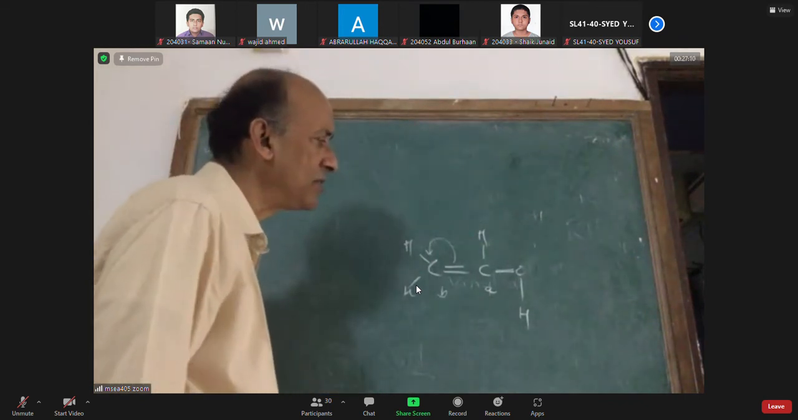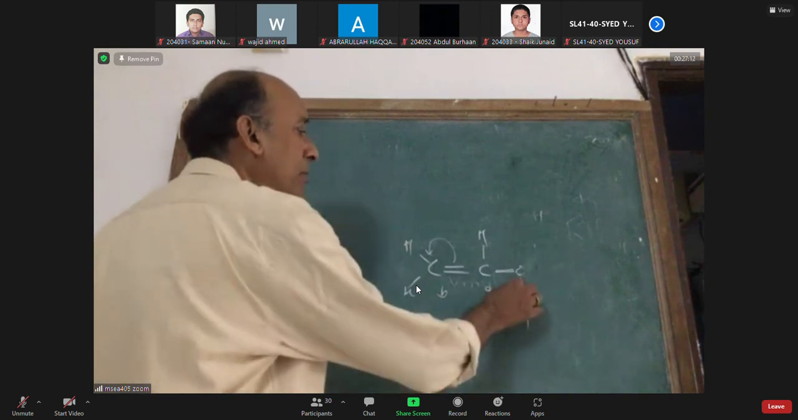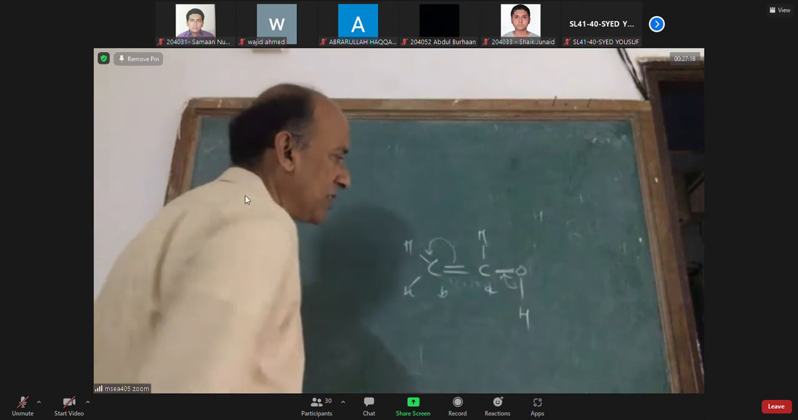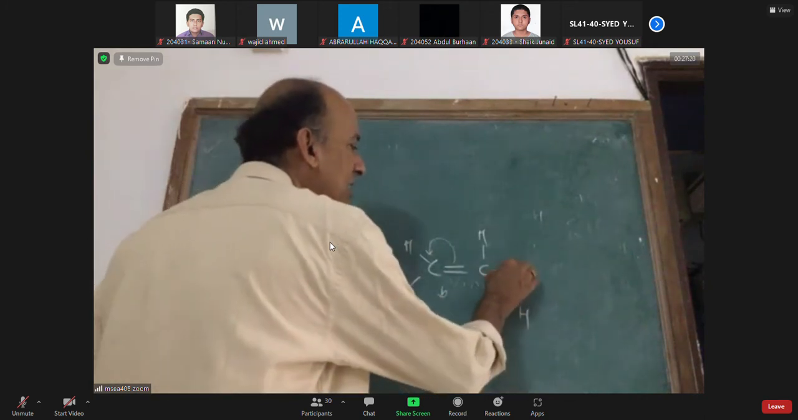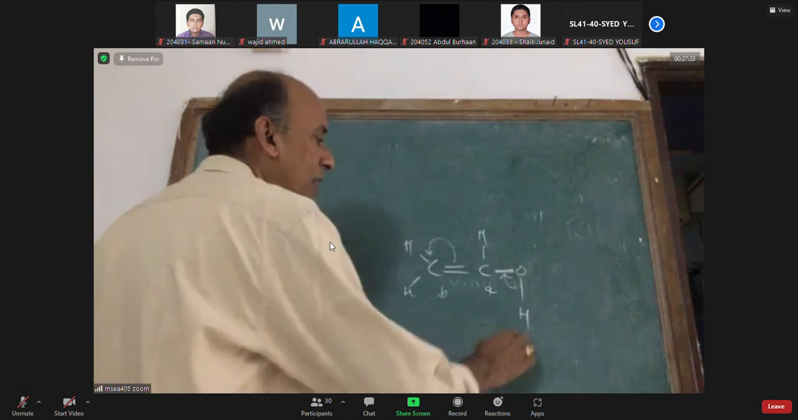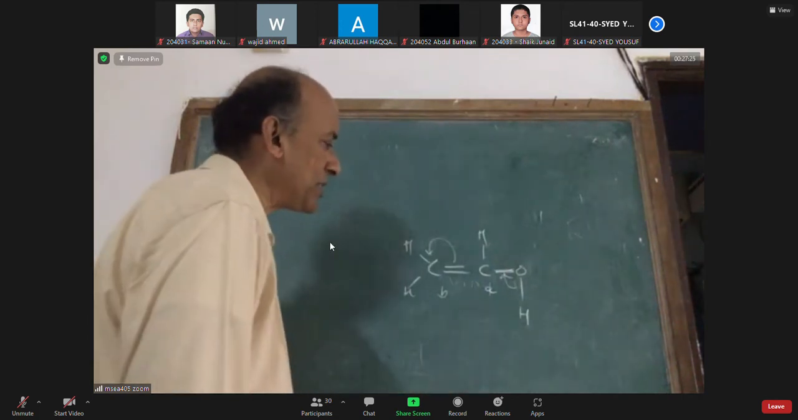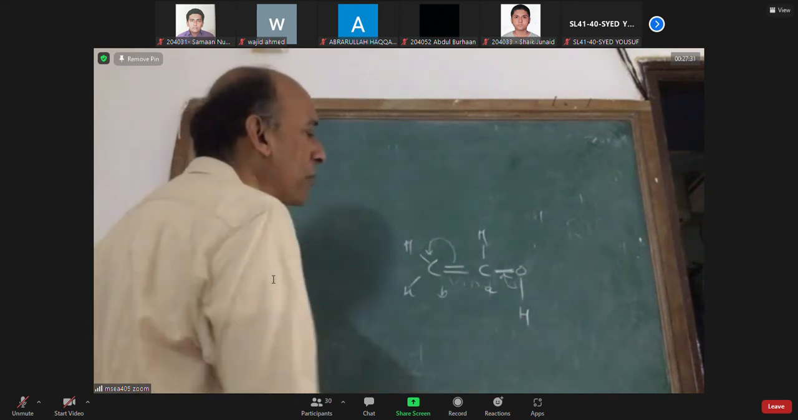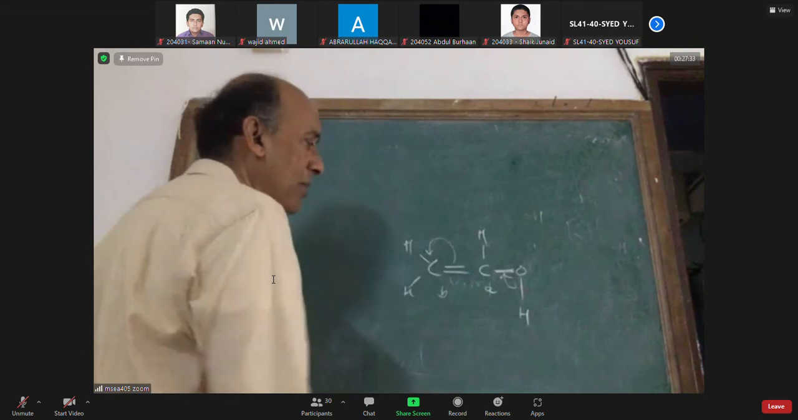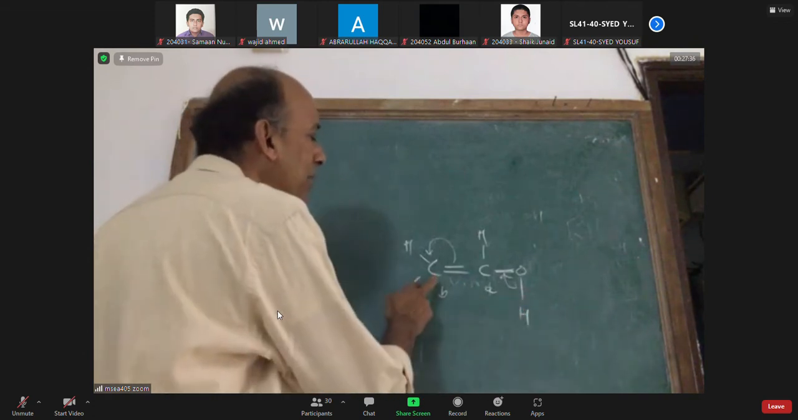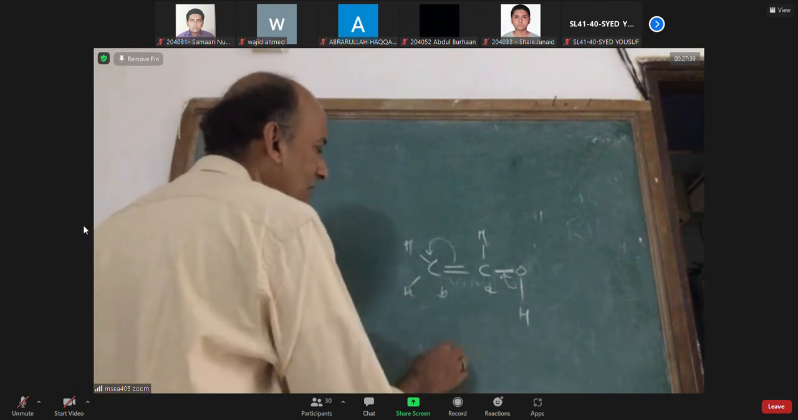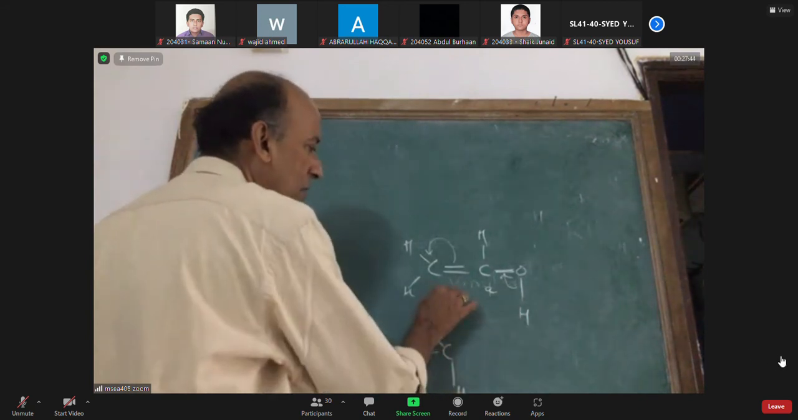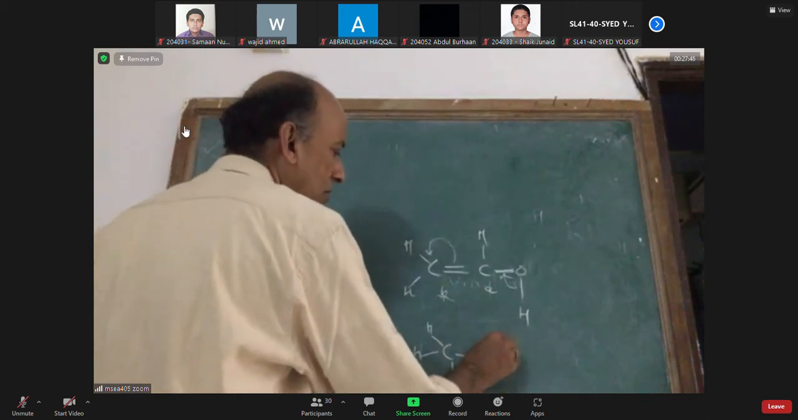Therefore, the carbon bearing the OH will immediately throw the hydrogen out and take the bonding electrons between the carbon and oxygen. Now, between carbon and oxygen, the single bond will become a double bond. The hydrogen becomes an orphan, H plus. This H plus will be taken by the other carbon. As a result, the hydrogen has come to this side, a single bond.